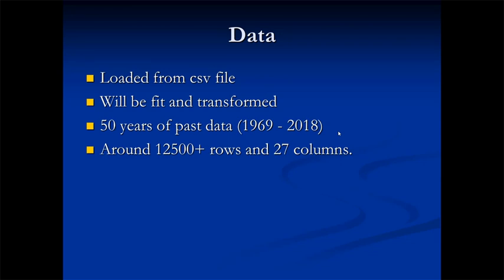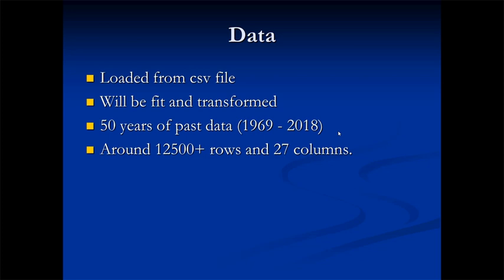There was around 50 years of data in it from 1969. This is pretty much when gold is considered to be born; it was listed on the Chicago Mercantile Exchange. So around 1969 till today, 2018, up to December, which is three months in the future. So the data is for 50 years.